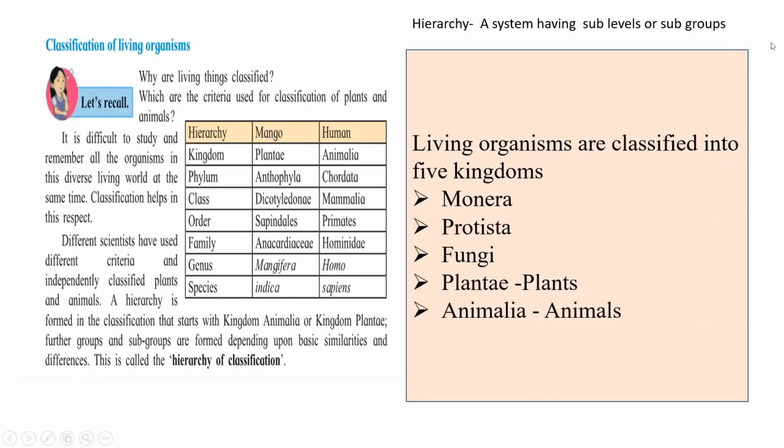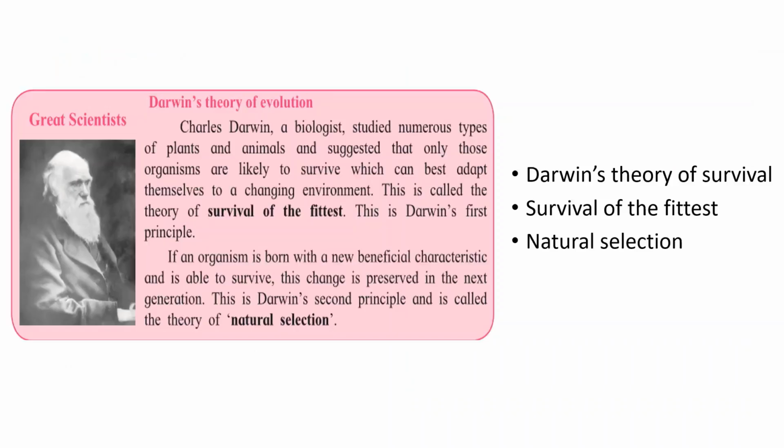Now let us see Darwin's theory of evolution. Charles Darwin, an English biologist, studied numerous varieties of plants, animals and microorganisms, the similarities and differences between them, their characteristics, and he suggested the theory of evolution. He stated 2 theories.